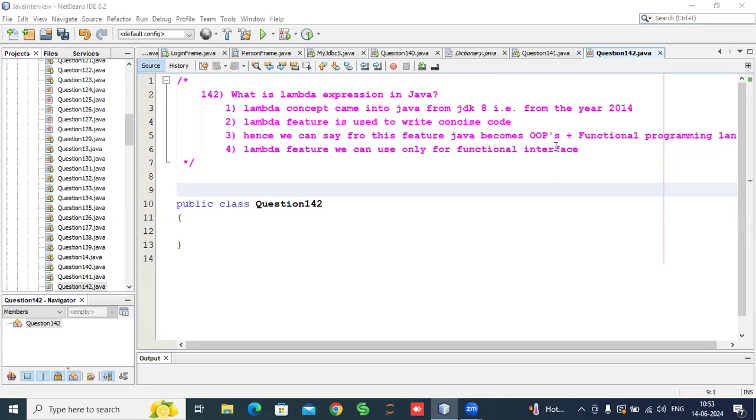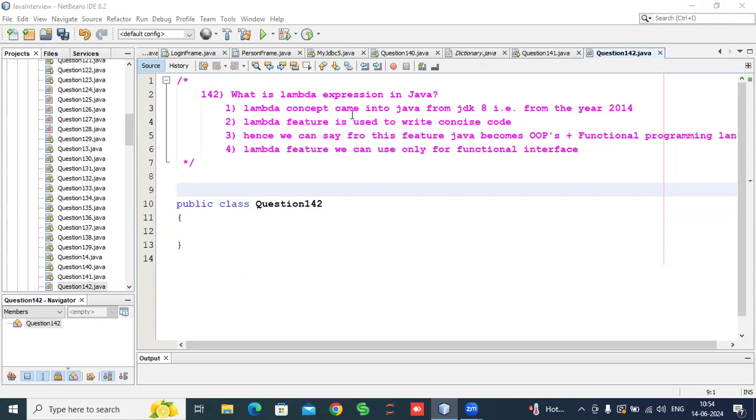So the next interview question that may be asked in the interview room: what is a lambda expression in Java, guys? This is one of the most significant features provided by Java from 2014, from JDK 8. This is an important feature provided by Java. So what is the use of lambda expression?